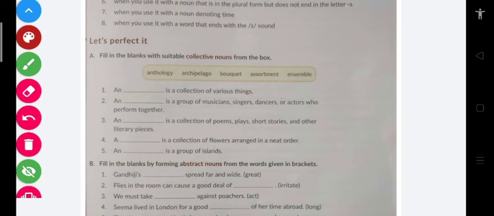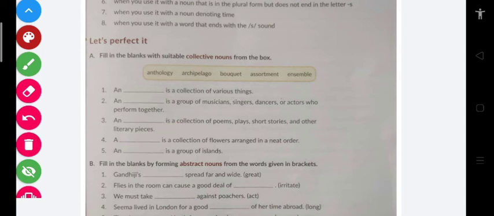You are very familiar with this. Whenever we wish someone at a marriage or a birthday party, or when we visit someone in the hospital, we carry the bouquet, the bunch of flowers. That is called a bouquet.